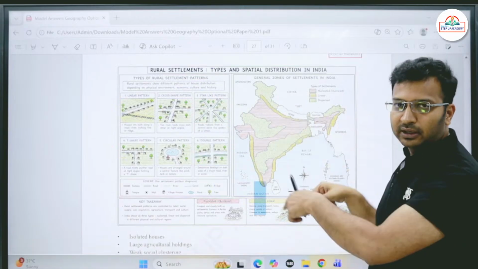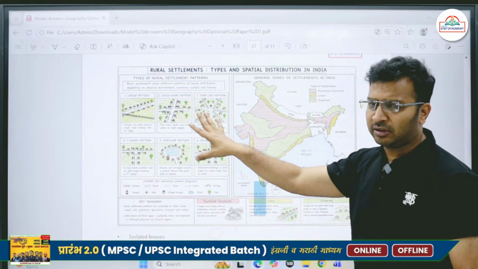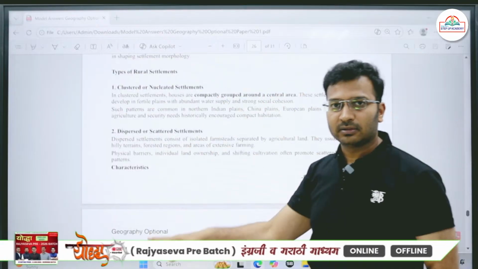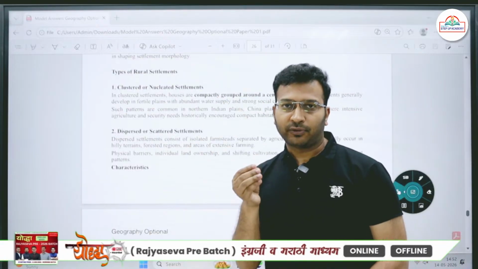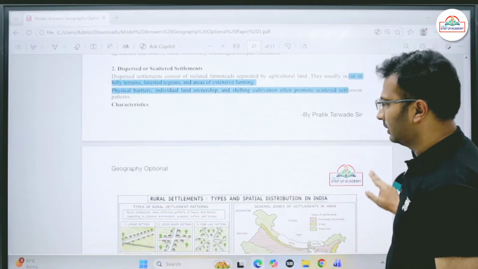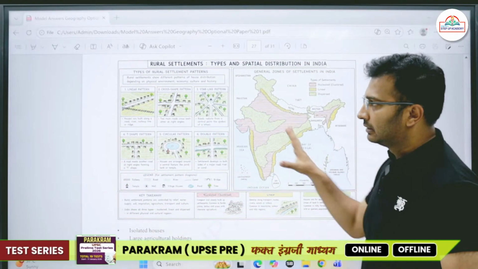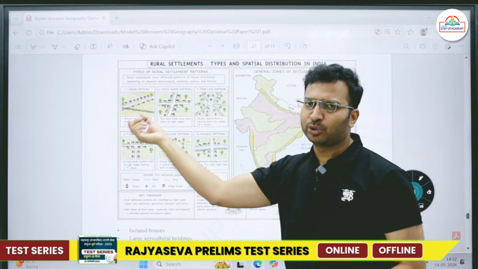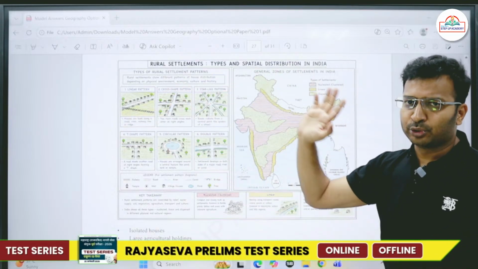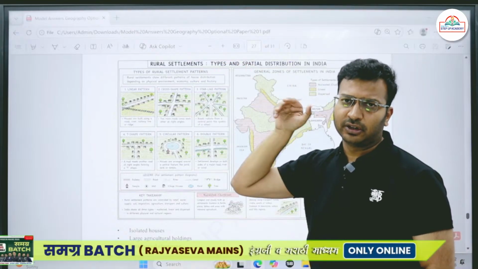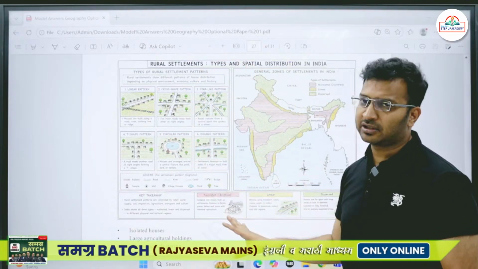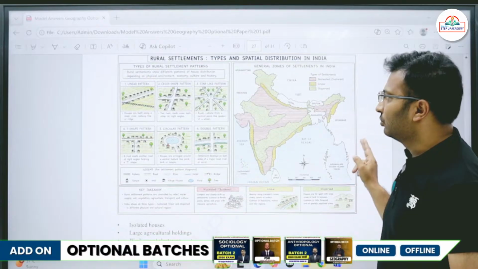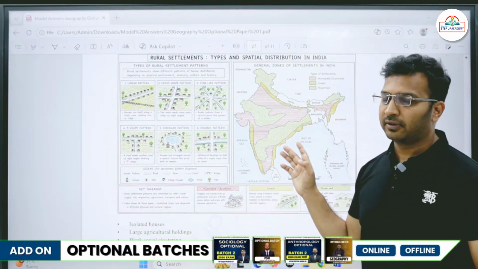You can put it in a table and show it in a small manner, so that it becomes easy for you to write, or else you can simply write all these things. It is a 10 marker question asked for 15 marks, so you may go for this type of explanation. Simply draw a diagram, linear settlement, write 2 to 3 lines. Cross-shaped, write 2 to 3 lines. T type, circular, star shape, just write a few lines, your task will be done. But do not forget to mention the geographers' names. Along with that, you can simply draw a map in case you are comfortable and if you have time.